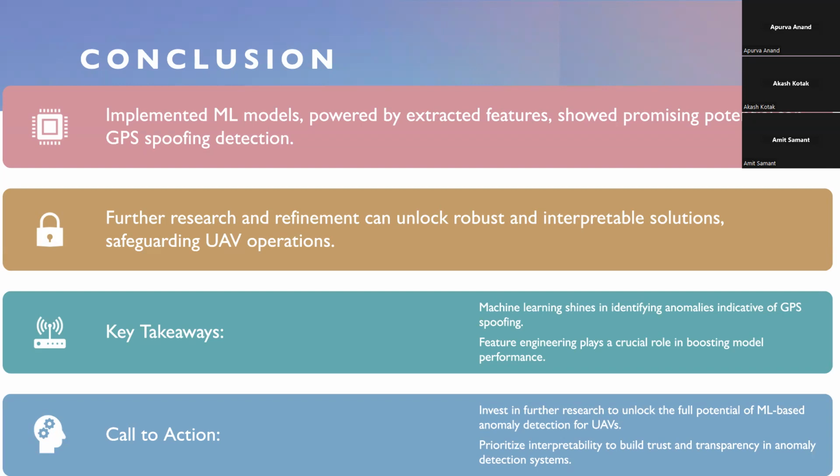If you go through our paper, you'll see the process that we used for feature engineering, making sure the IPs have context where they can be used as a feature. And the call to action here is to invest in further research to unlock the full potential of ML-based anomaly detection for UAVs, and prioritize interpretability to build trust and transparency in anomaly detection systems.